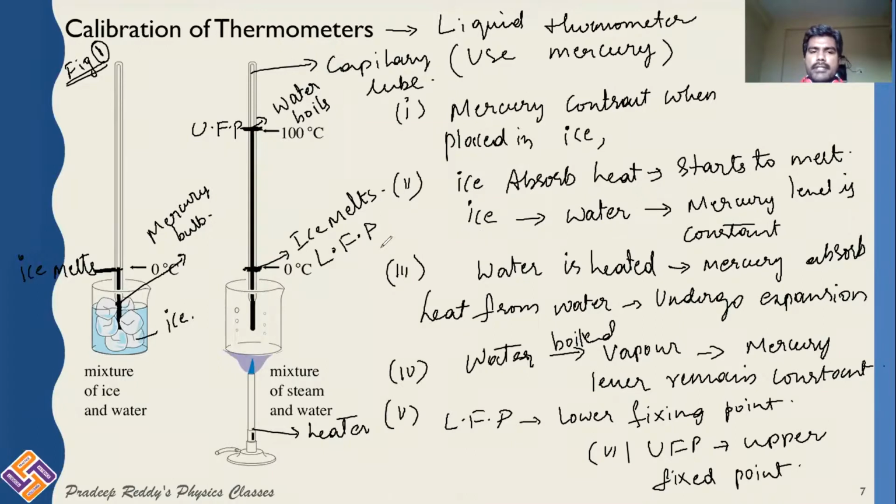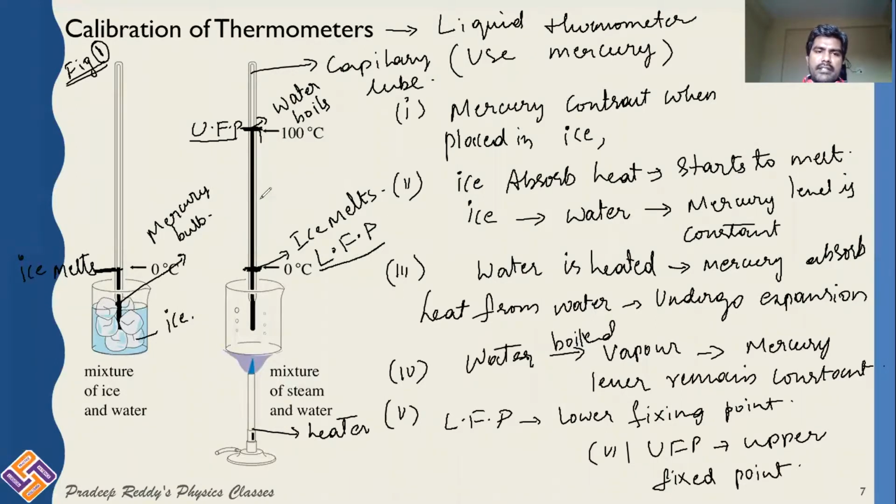The temperature at which ice melts is called lower fixed point. The temperature at which water boils is called upper fixed point. Now you can calibrate any kind of thermometer just by using these two marks, the lower fixed point and upper fixed point.